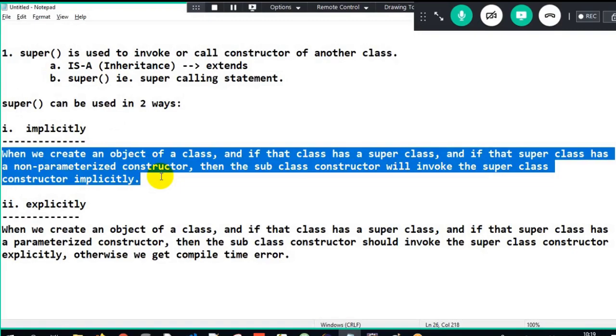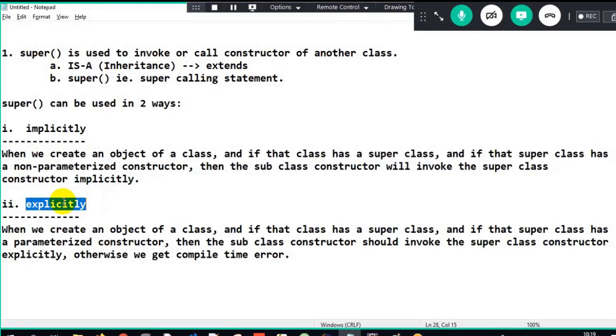Okay, the same thing I've documented it. When we create an object of a class, and if that class has a superclass, and if that superclass has a non-parameterized constructor, the subclass constructor will invoke it implicitly. So the subclass constructor will invoke the superclass constructor implicitly. But what is explicit? The same thing.